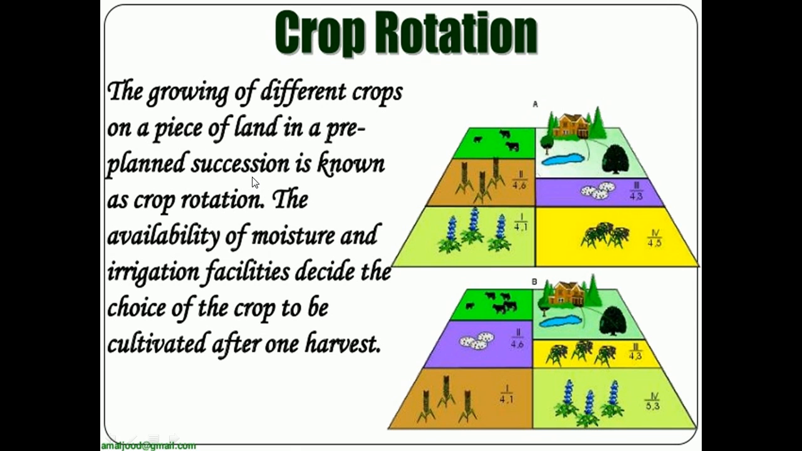Here you can see the growing of different crops on a piece of land in a pre-planned succession. That means we have to plan which plant we have to plant alternately, so that we can replenish the nutrients of the soil. For this crop rotation, the availability of moisture and irrigation facilities is very important, which will decide the choice of the crop to be cultivated after one harvest.